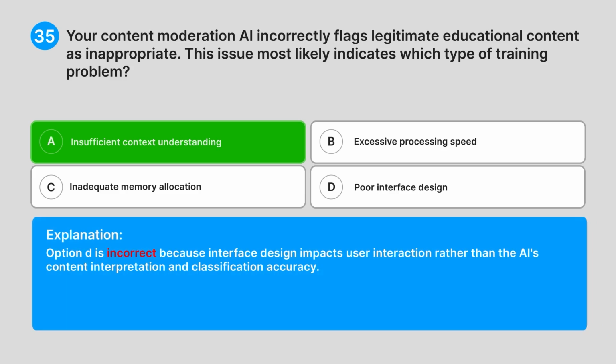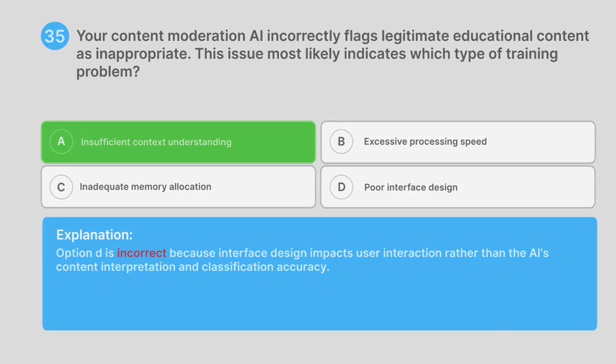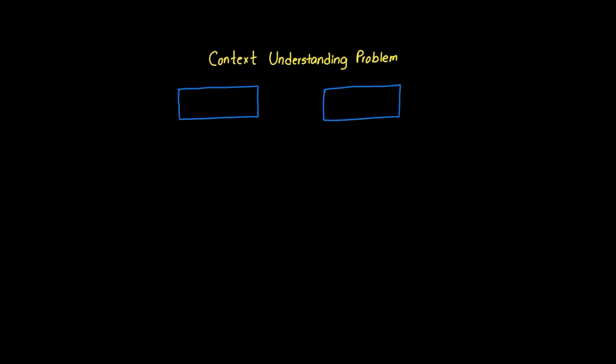Option D is incorrect because interface design impacts user interaction rather than the AI's content interpretation and classification accuracy. Content moderation AI flagging legitimate educational content reveals a critical flaw: insufficient context understanding. This happens when AI can't distinguish between problematic content and educational discussions about sensitive topics.